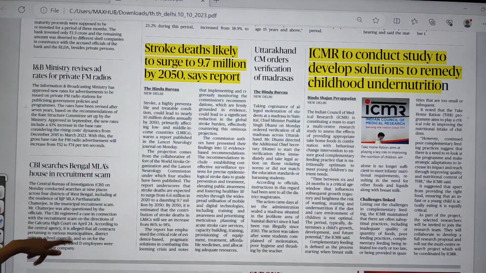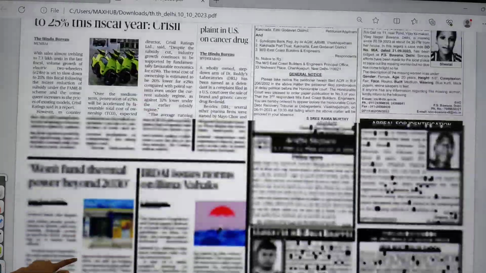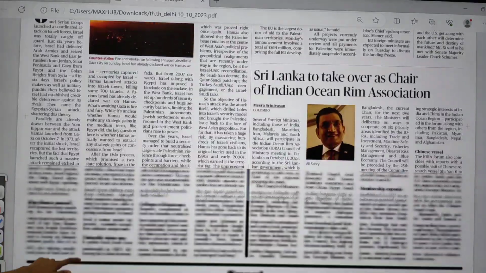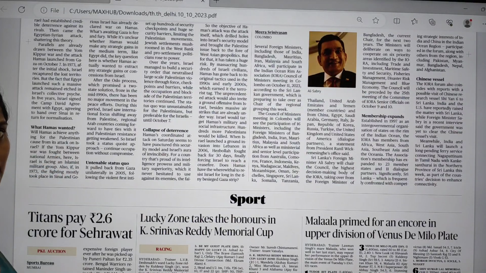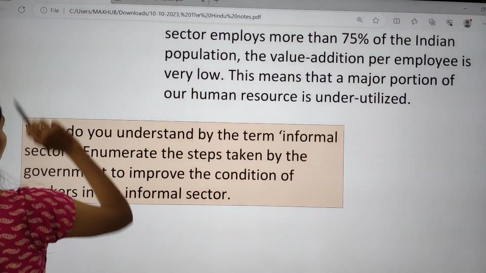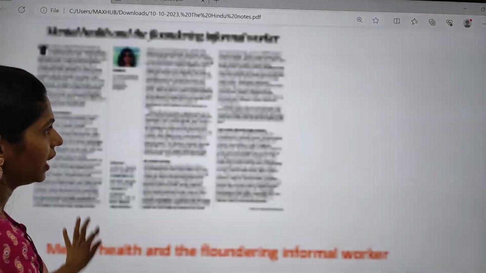Is that clear? And now let us move on. In this business page today there is nothing much important, and even in this world page there is nothing much important. So now let us try to see a detailed analysis of these topics, okay, whatever we discussed now. So the first topic is about elections, right?